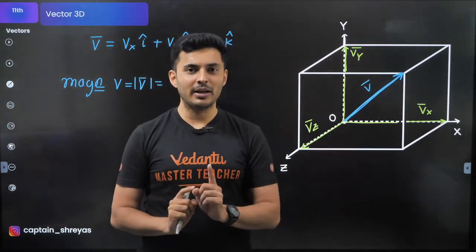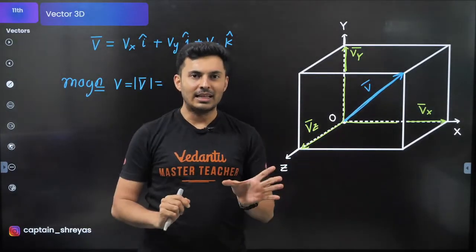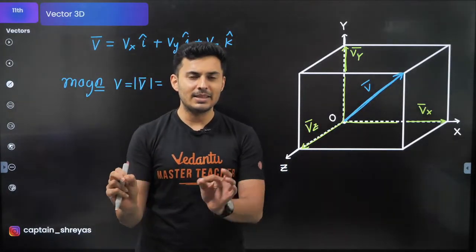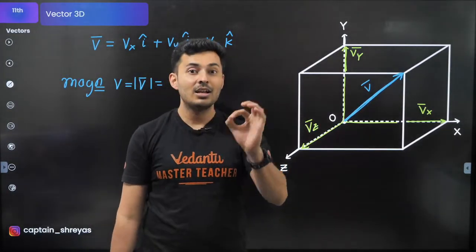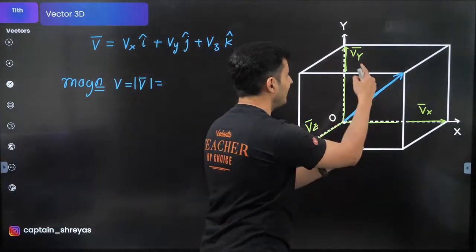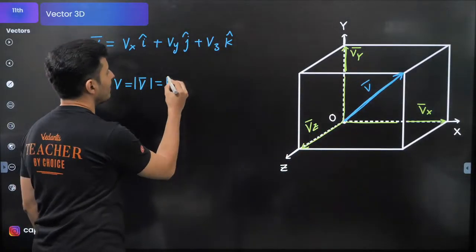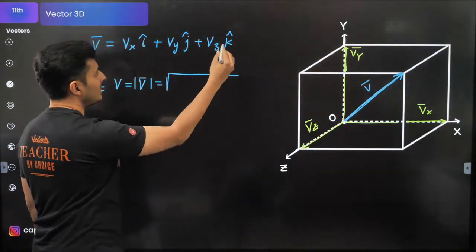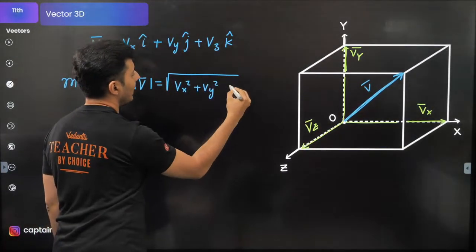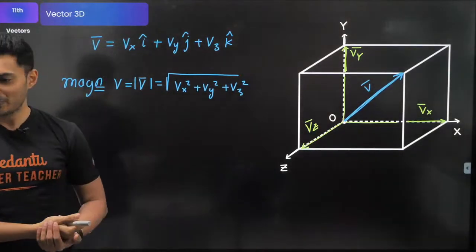If you have a cuboid whose side lengths are length, breadth and height, L, B, H, then the length of the diagonal is root of L square plus B square plus H square. That means root of Vx square plus Vy square plus Vz square. This comes via Pythagoras also.